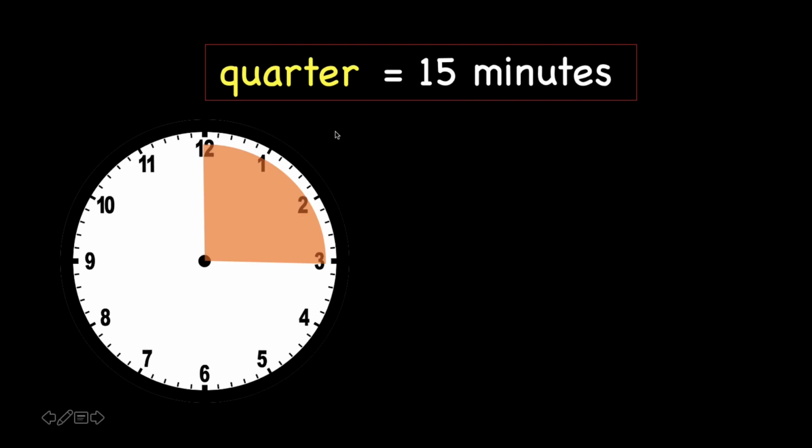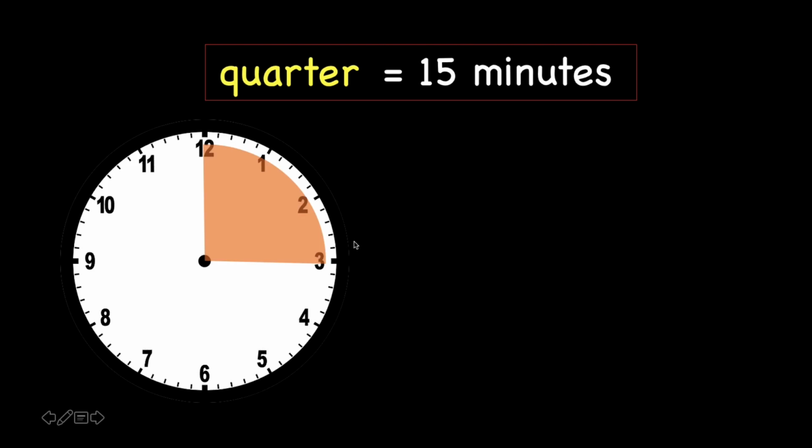Starting from here until the big number 3, we can count together. 1 minute, 2, 3, 4, 5, 6, 7, 8, 9, 10 minutes, 11, 12, 13, 14, and 15 minutes. So a quarter is actually 15 minutes.